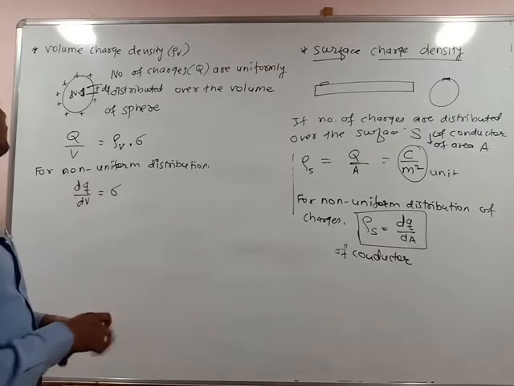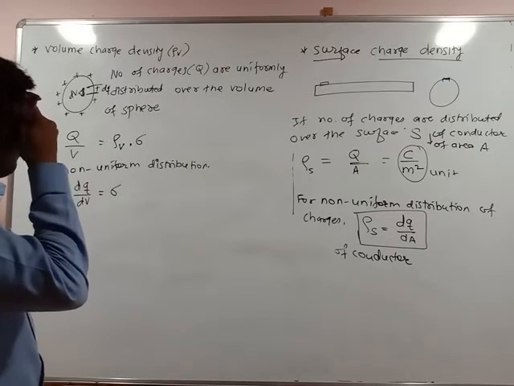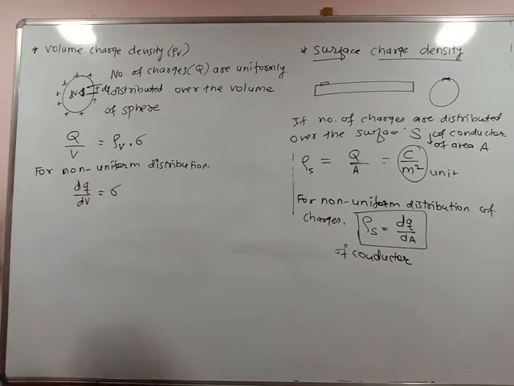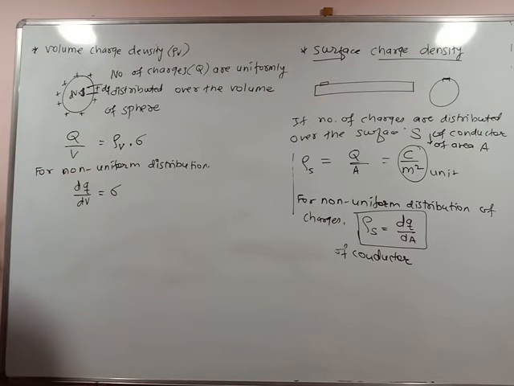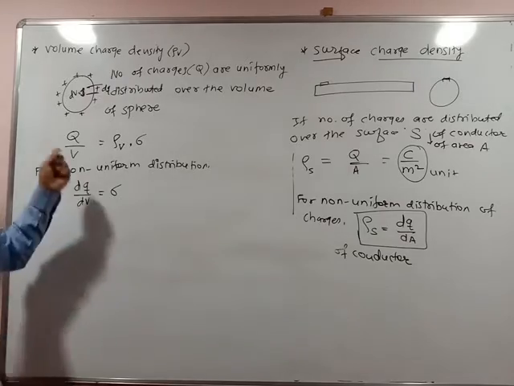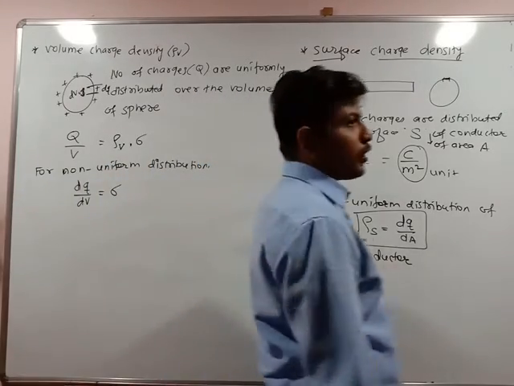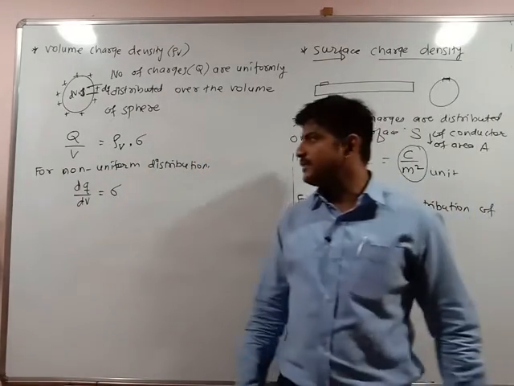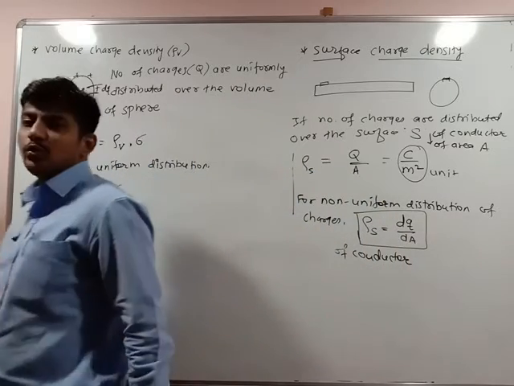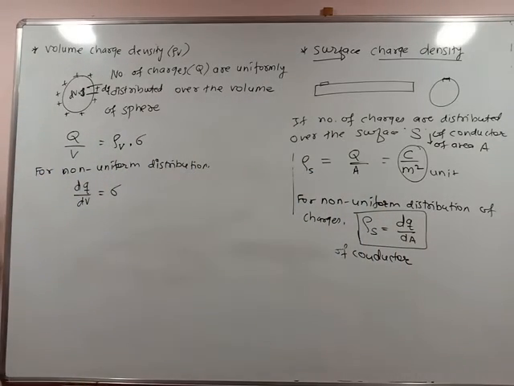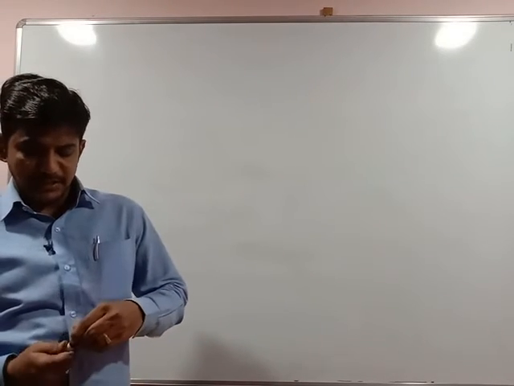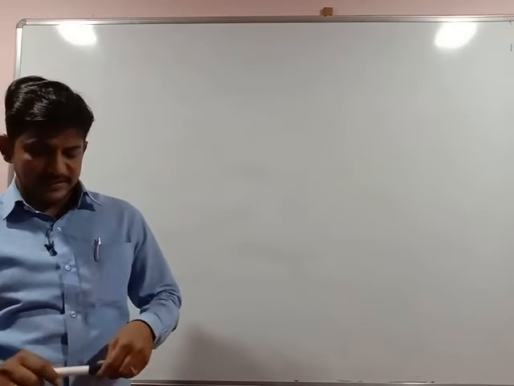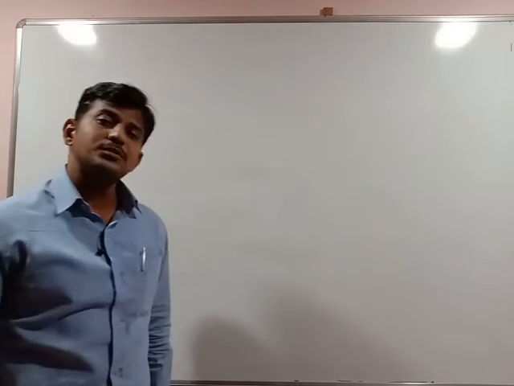And volume charge density: when the charges are uniformly distributed over the volume of the sphere, it is Q by V, that is sigma, or I can say rho v, the volume charge density. If the distribution of the charges is non-uniform, then the volume charge density can be written as dQ by dV. So this was the last point for linear charge density, surface charge density, and volume charge density.